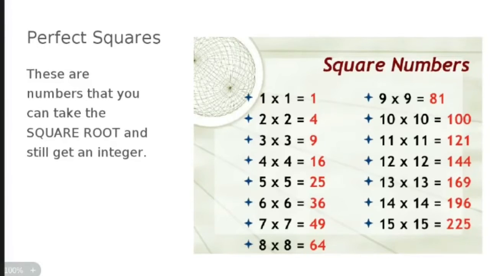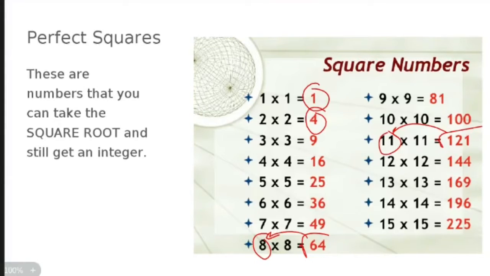Let's get started. These are called perfect squares. Perfect squares are the numbers that if you just do 1 times 1, you get 1, and 2 times 2 is 4. 1, 4, 9, 16, 25. If you take the square roots of those numbers, you get the number that you originally started out with. So the square root of 64 is 8. The square root of 121 is 11.